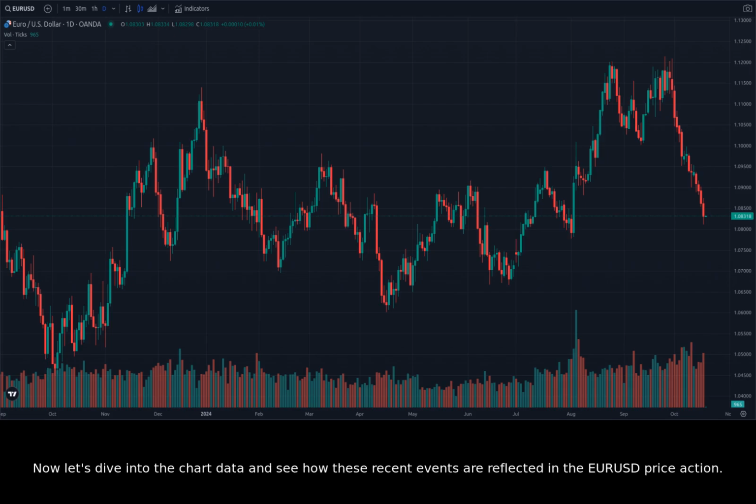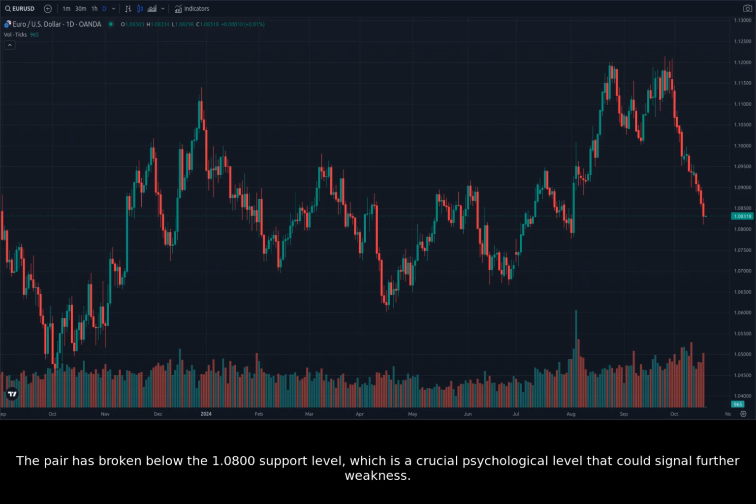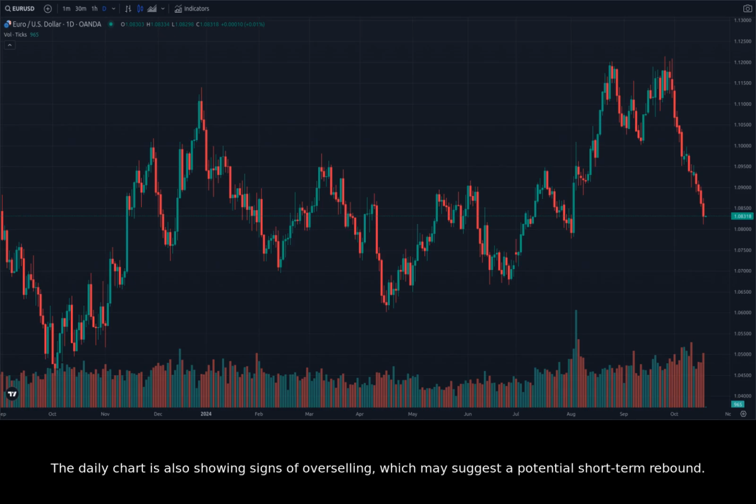Now let's dive into the chart data and see how these recent events are reflected in the EURUSD price action. We'll start by looking at the daily chart, which gives us a broad overview of the EURUSD's recent performance. If we zoom in on the past few weeks, we can see a clear downtrend in the EURUSD. The pair has broken below the 1.0800 support level, which is a crucial psychological level that could signal further weakness. The daily chart is also showing signs of overselling, which may suggest a potential short-term rebound.